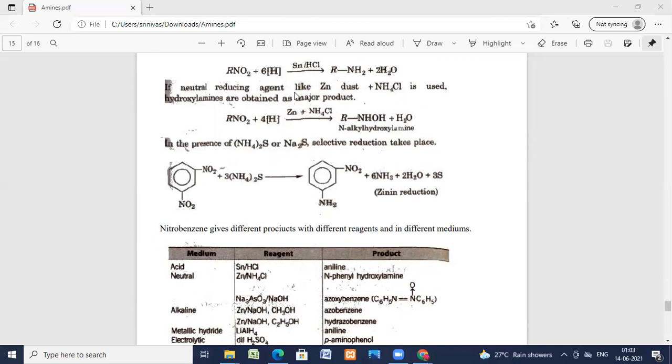If a neutral reducing agent like zinc dust and ammonium chloride is used, hydroxylamine is obtained as the major product. RNO2 and 4H in the presence of zinc and ammonium chloride, RNHOH is formed, an N-alkyl hydroxylamine.